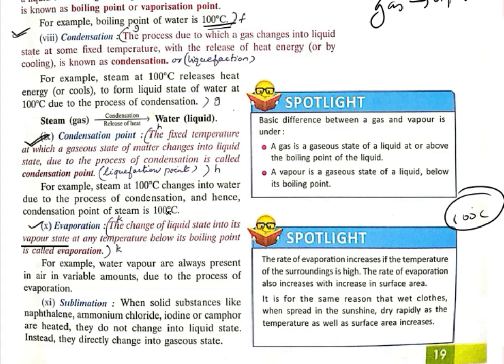Our environmental temperature does not reach 100 degrees Celsius, because if it did, no one could survive here. But below 100 degrees Celsius, below the boiling point of water, some water vapor is still present in the atmosphere. That is evaporation. When sun rays fall on a river or any water, it starts converting into vapor, but that temperature does not reach the boiling point. It will be lower than the boiling point.